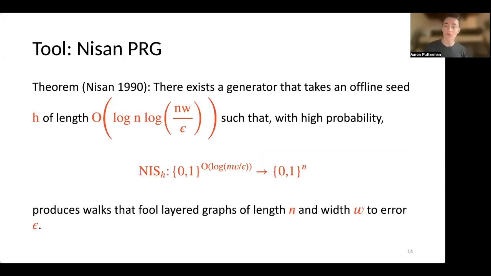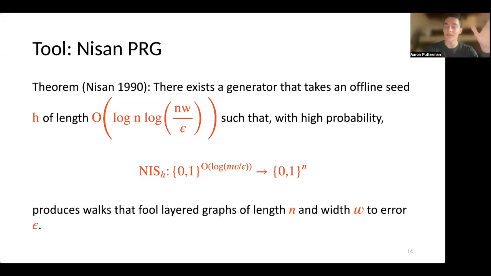A key tool that Saks and Zhou used, and that is also used in the algorithm we'll present today, is the Nisan pseudorandom generator. Broadly speaking, Nisan's construction says that there exists some pseudorandom generator, which I haven't defined exactly yet, that takes an offline seed H, which has length order log n times log(nw/epsilon).